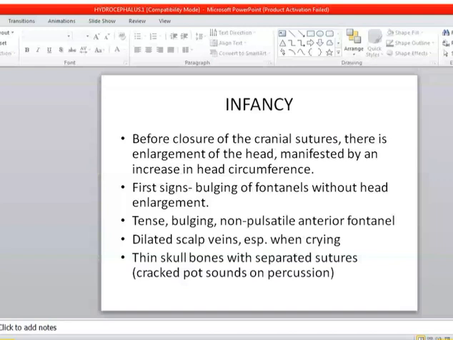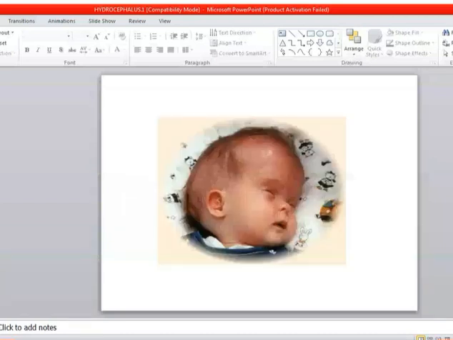without enlargement of the head: tense bulging non-pulsatile anterior fontanelle, dilated veins of the scalp, especially when the child cries, and thin skull bones with separated sutures, cracked pot sounds on percussion. And this is the picture of the infant with hydrocephalus.